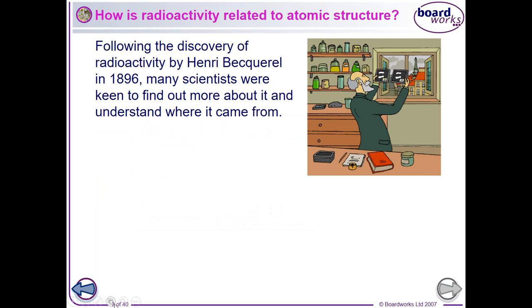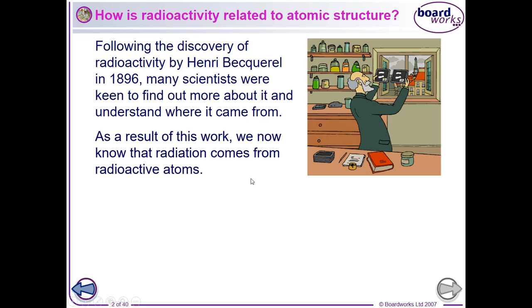How did we discover the structure of the atom? Well, radioactivity and the structure of the atom are very closely related. One of the most famous scientists was Henry Becquerel, who discovered this strange property of some materials that would affect photographic film, because we know nowadays that there are some elements that give out radiation. They're radioactive, and one of the ways of detecting radiation is by photographic film.